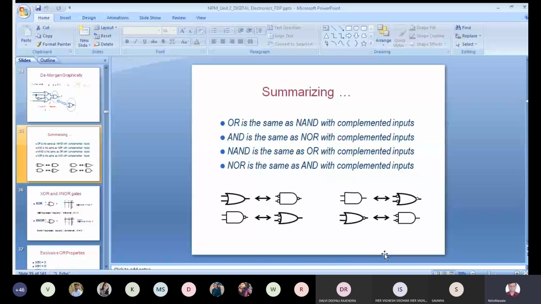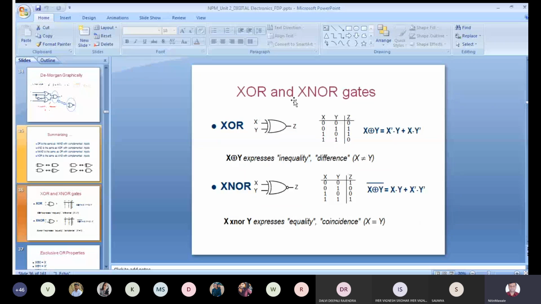Okay, we'll go ahead. The next is XOR and XNOR. As you have seen, this is the XOR symbol and the output expression is like this. The plus sign encircled is called the XOR operation. This is the symbol of XOR, an encircled plus sign. And XNOR is an encircled plus sign with a whole bar, or I can take it as an encircled dot. So X encircled dot Y is the notation for XNOR operation.